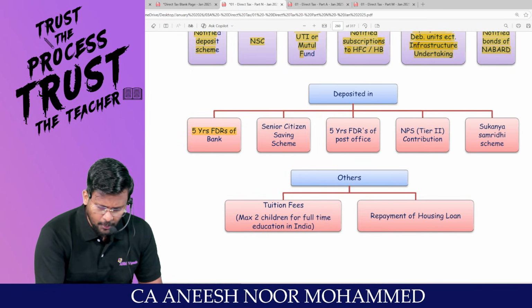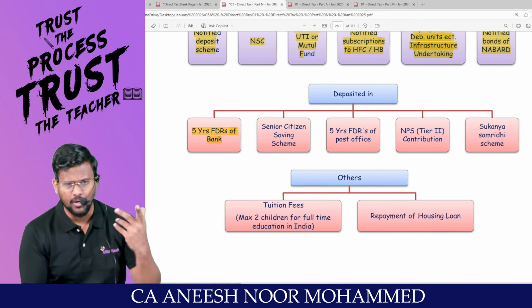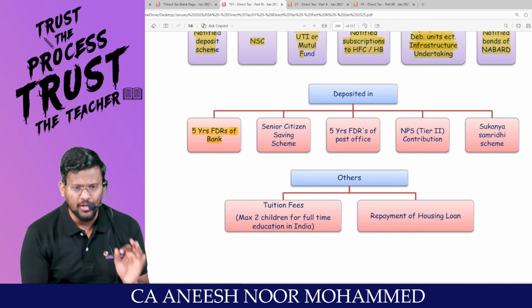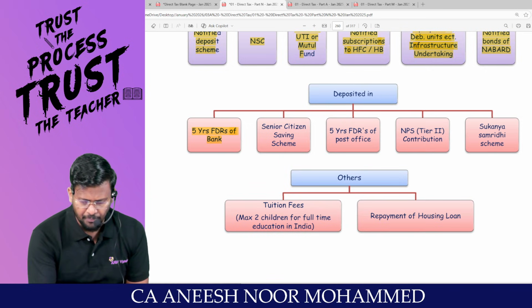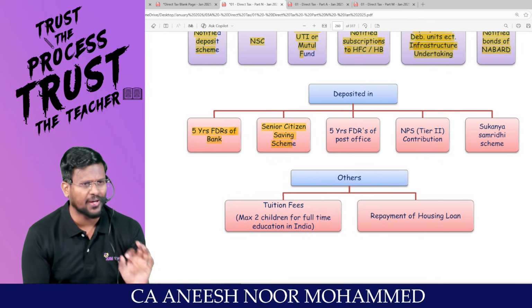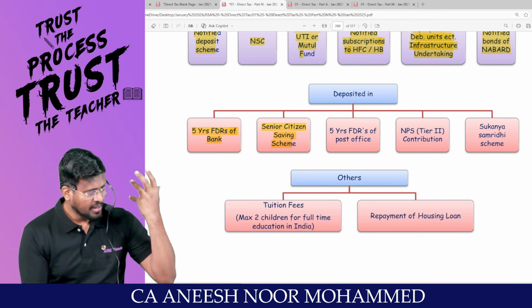Sir, in a bank, if you are putting 5-year FD, which is called tax saver FD, for 5 years, you are not supposed to break the FD. That 5 year, it will be a lock-in period, my dear lovable students. Then you are entitled to claim deduction under 80C. Senior Citizen Savings Scheme. This is not applicable to every person. If you are a senior citizen, if your age is 60 years or above, for you, special savings schemes will be there.